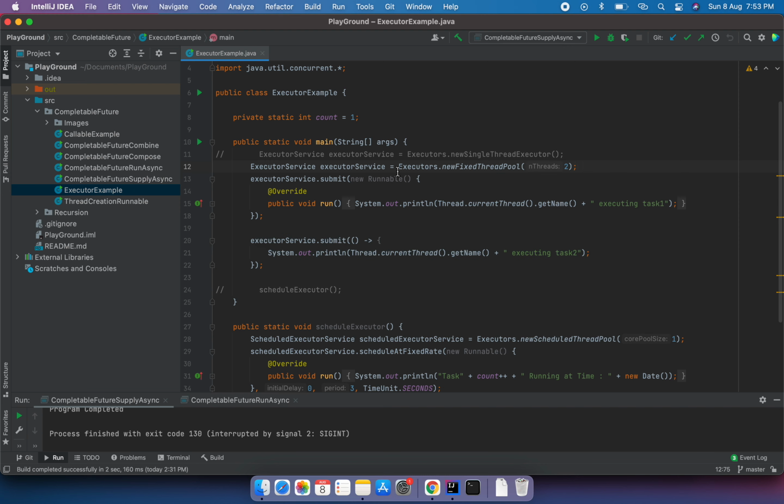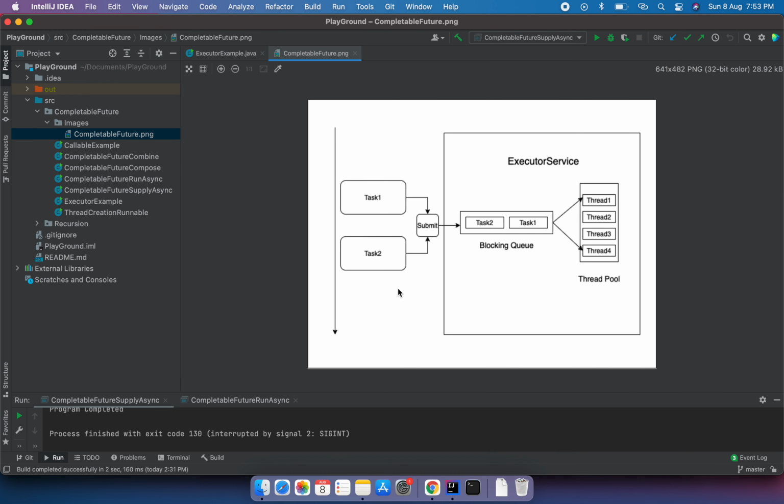So there are two threads. When the program runs, it will create some tasks and submit them to the executor service. When a task is submitted, it will be pushed to a blocking queue. The blocking queue consists of multiple tasks which are yet to be executed, and once a task is in the blocking queue, threads which are free will pick up the task and start executing it.